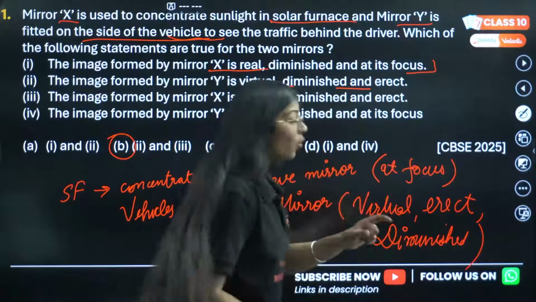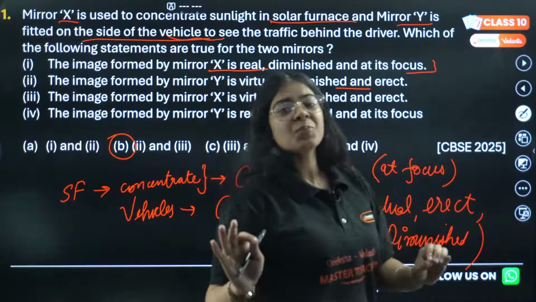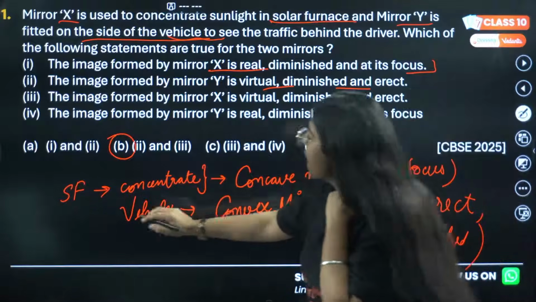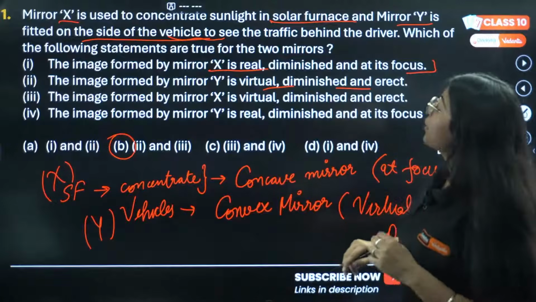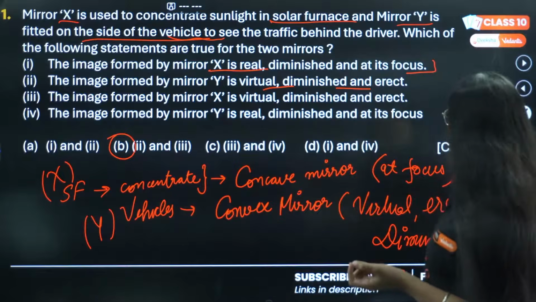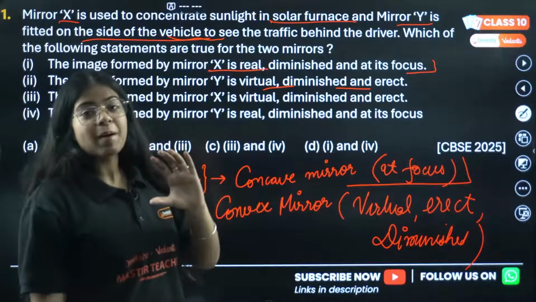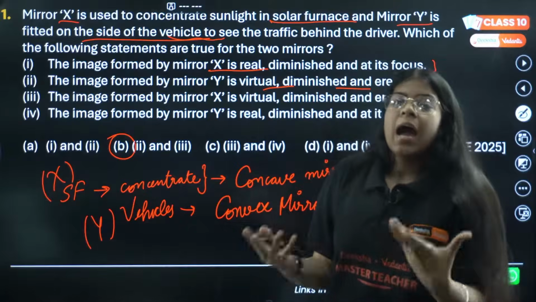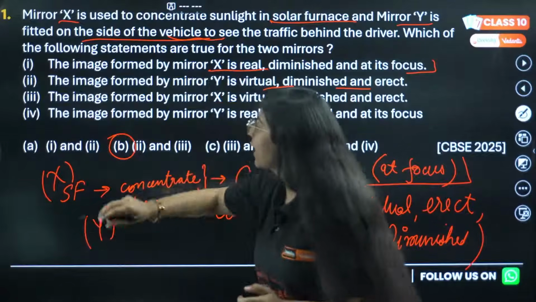Correct? Now once you have solved the question by yourself, let's look at the options. First is the image formed by mirror X. X is our solar furnace and Y is our vehicles. The image formed by mirror X is real, diminished and at its focus. So we know that is true. In concave mirror, the parallel rays always focus at its focus, and it is point size, so it's diminished. Correct? So first option is correct.